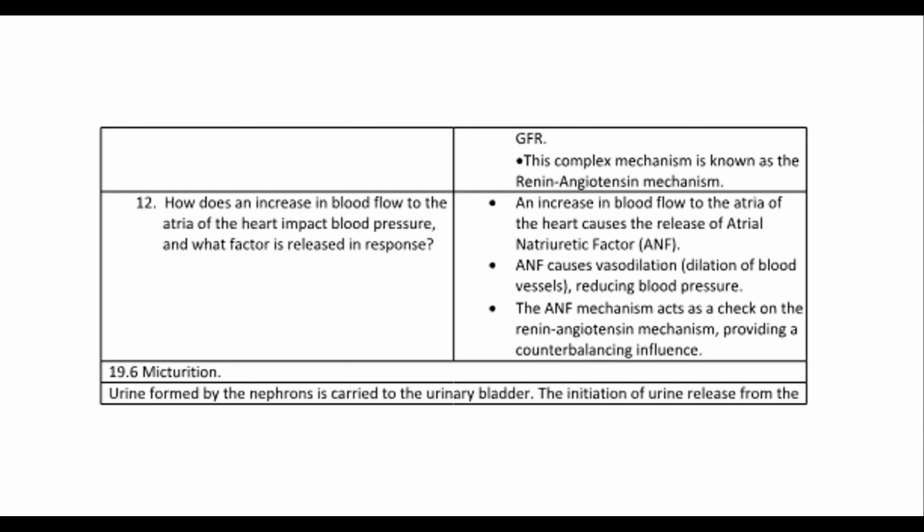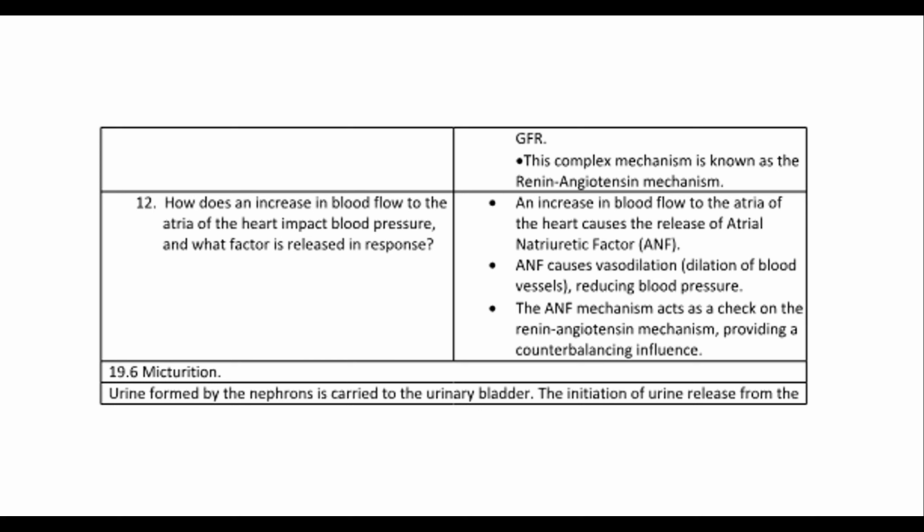12. How does an increase in blood flow to the atria of the heart impact blood pressure, and what factor is released in response? An increase in blood flow to the atria of the heart causes the release of atrial natriuretic factor, ANF. ANF causes vasodilation, dilation of blood vessels, reducing blood pressure. The ANF mechanism acts as a check on the renin-angiotensin mechanism, providing a counterbalancing influence.